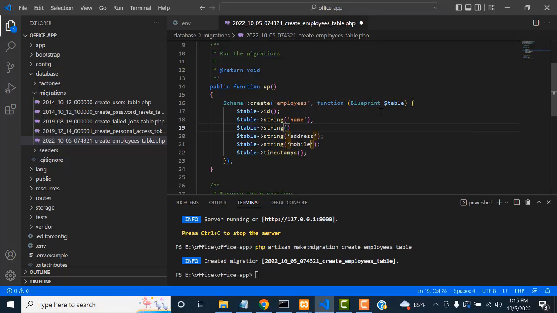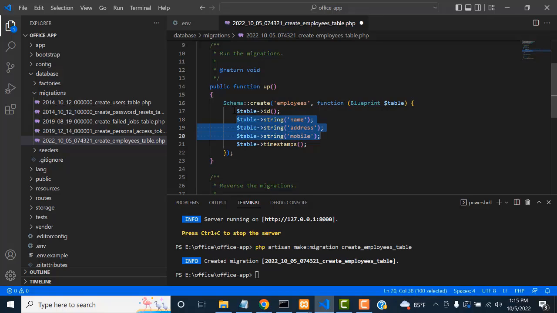Okay, you have to write the address. Second thing is address. Employee name, so address and mobile. Okay, mobile also I have to paste it. Okay, these are three columns, right? These are all single quotation. Okay, right. Now we have created three columns, right?